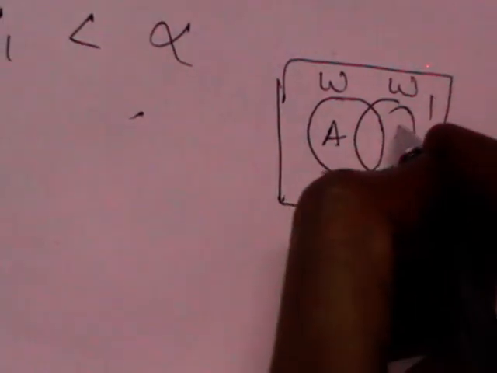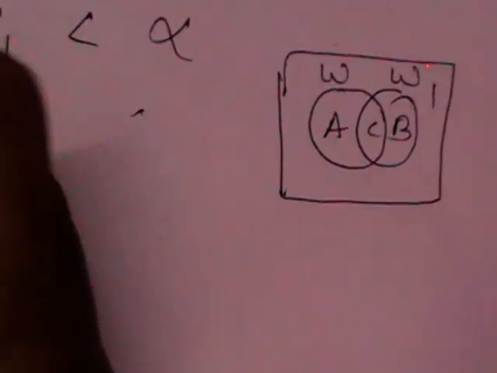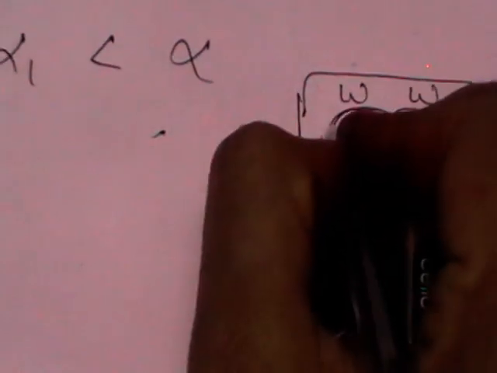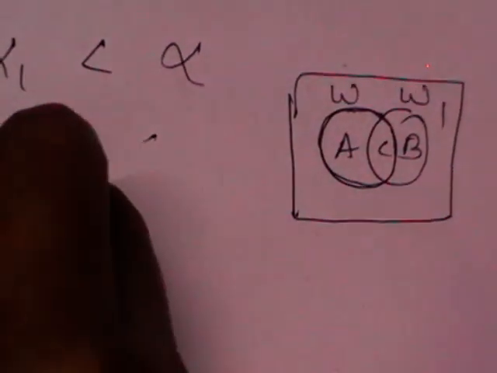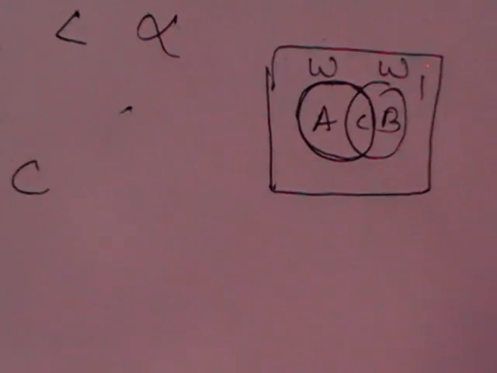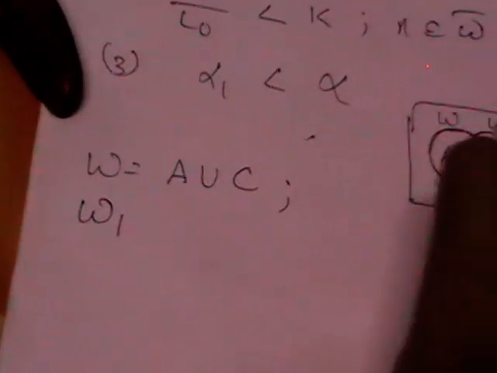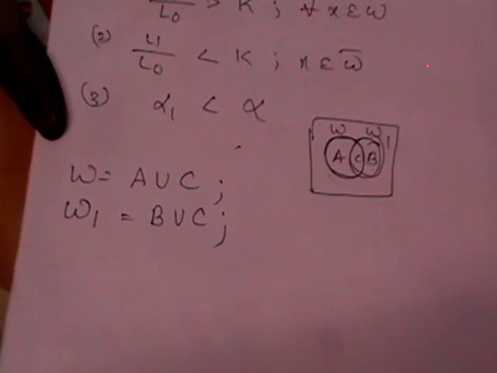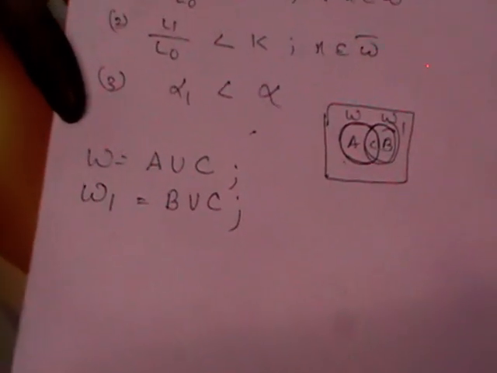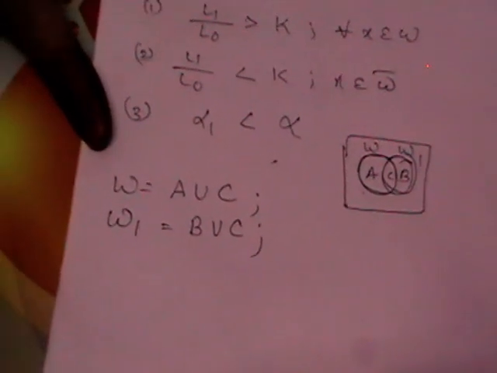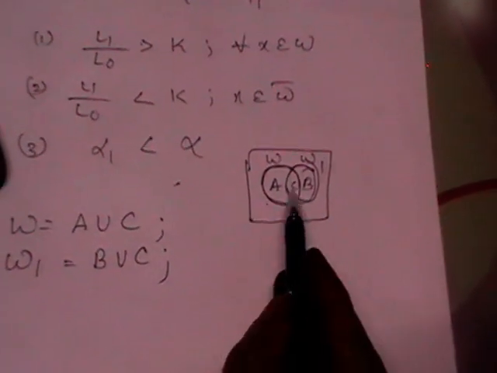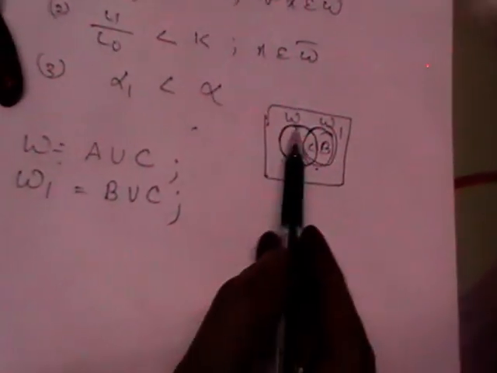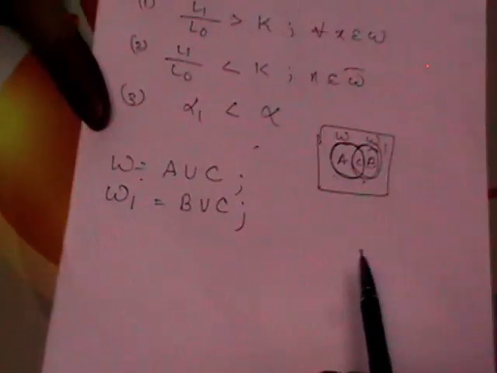Let the regions be A, B and C. Omega is this entire first circle, which is a combination of A and C. So omega is A union C. Omega 1 is another critical region, which is B union C. To prove this, we are going to make use of these three conditions. Before using those conditions, we are just representing the two critical regions using a Venn diagram in this way. Omega is A union C, omega 1 is B union C.